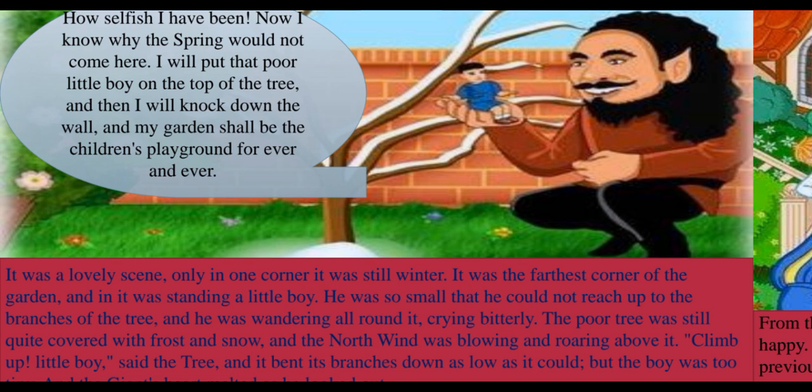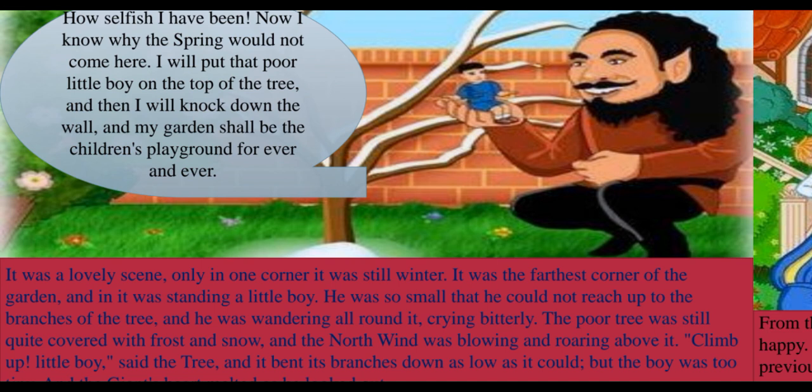The giant comes into the garden. As soon as the other children see the giant coming in the garden, they all run away. They think now also the giant is going to come and throw them out. But the giant did not say anything. Slowly he comes to the small boy. He lifts the boy in his hand and helps him to sit on the tree where he wanted. Immediately, the tree is also covered with green leaves and beautiful flowers and juicy fruits.